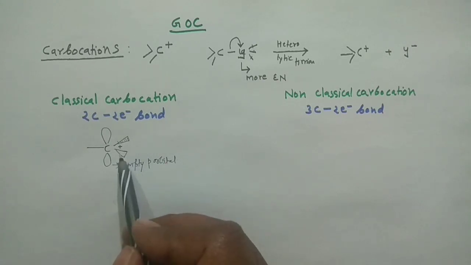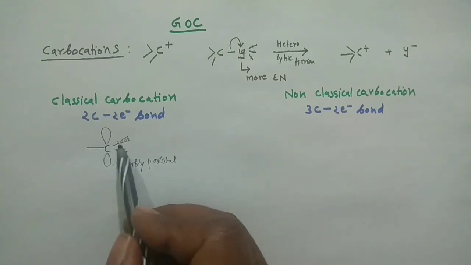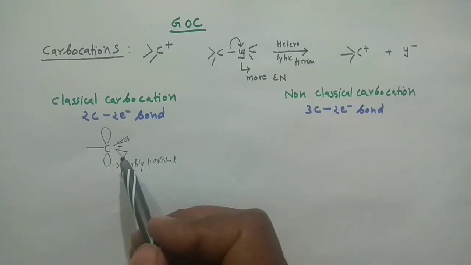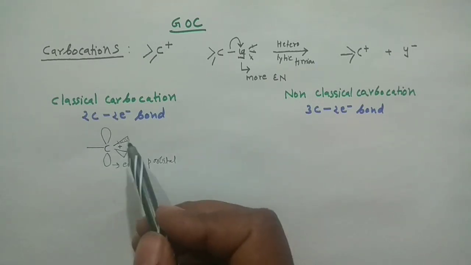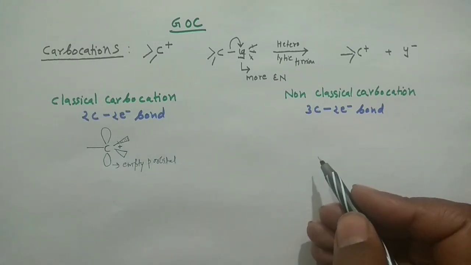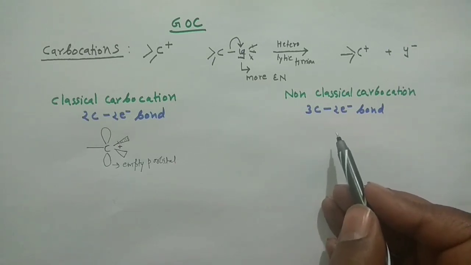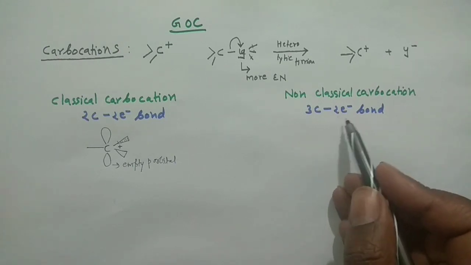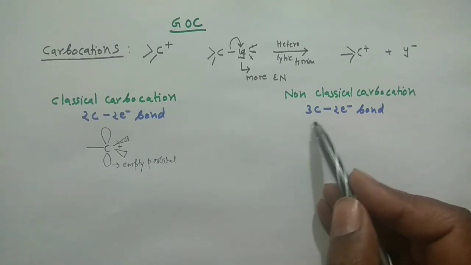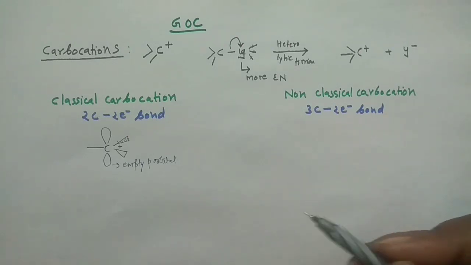So 2 electrons here, 2 electrons here, 2 electrons here: 2 plus 2, 4, 4 plus 2, 6. So a sextet of electrons would be there along with the 3 bonds, and it is known as the two-centered two electron bond. Okay, and now if you see your non-classical carbocation, you will have actually the 3 carbons, and with the 3 carbons you will have only 2 electrons, which I have already written here, and these 2 electrons spread over the 3 carbons, and this condition is generally known as the hypercoordinate bond. This is known as the hypercoordinate bond, right?